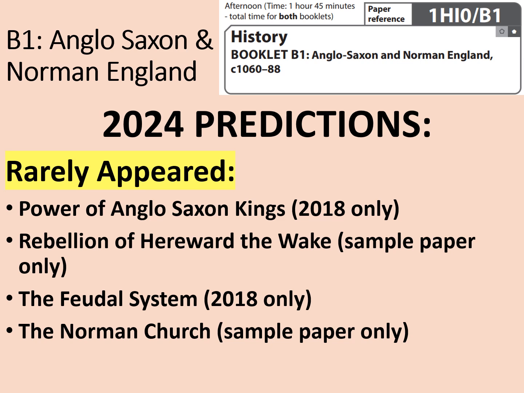And how about the rarely appeared section? Well, the power of Anglo-Saxon kings came up in 2018, and it's come up again, at least in passing. This would have been relevant to question 1A with a 4-marker. But that's the only thing on the rarely appeared section that came up again. So there were quite a few things that had maybe appeared in the paper before, but not for an awful long time, or maybe more recently.